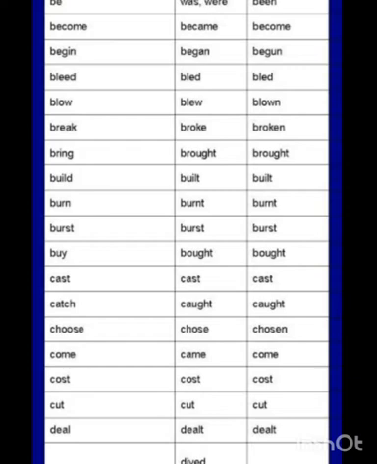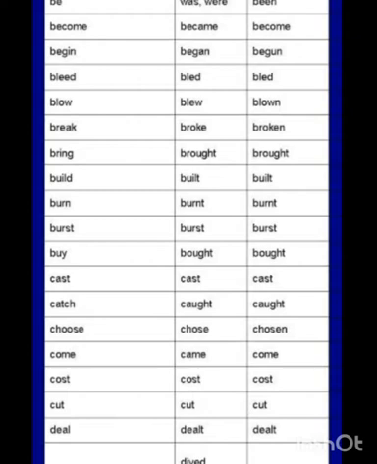Now have a look to the next one. The next one is begin, began, begun. We already discussed, I think. Third one is bleed. When we get hurt and blood comes out, that is called bleed. V2 and V3 are same. Bleed, bled, bled. Next is blow, blew, blown. B-L-O-W, blow. B-L-E-W, blew. B-L-O-W-N, blown.